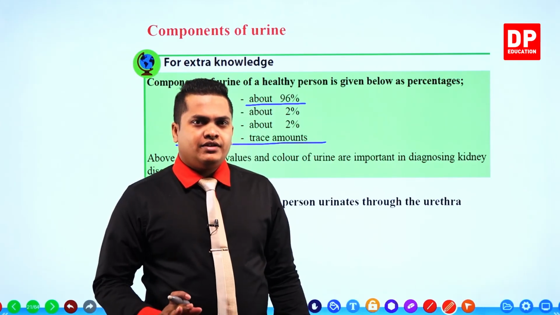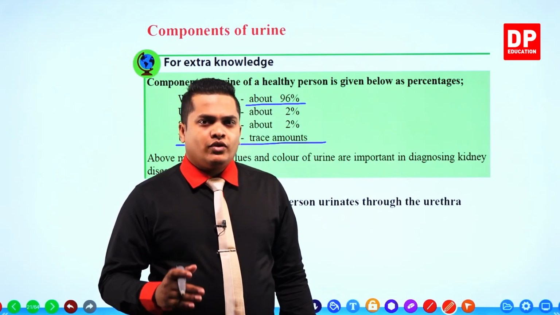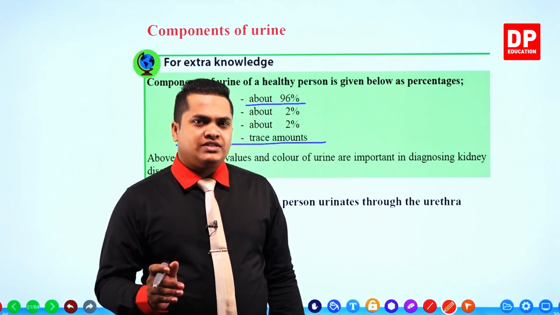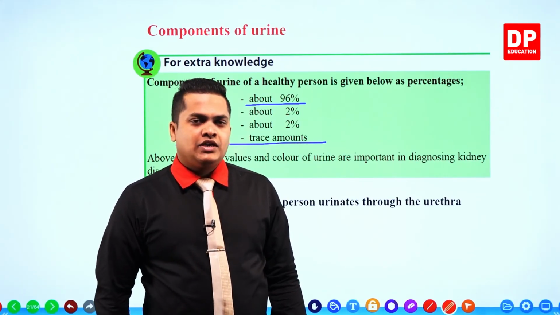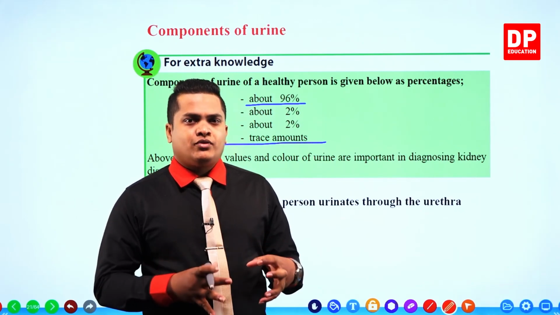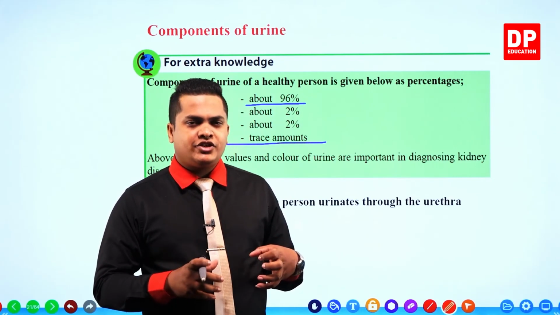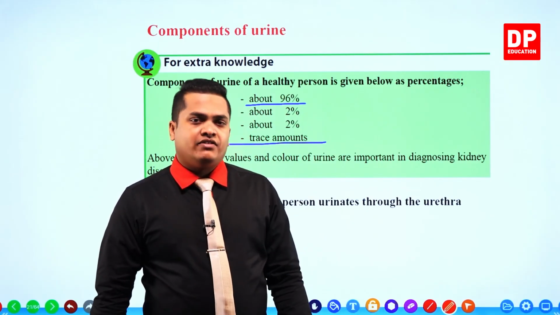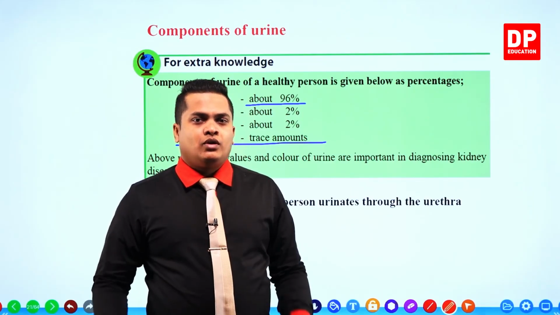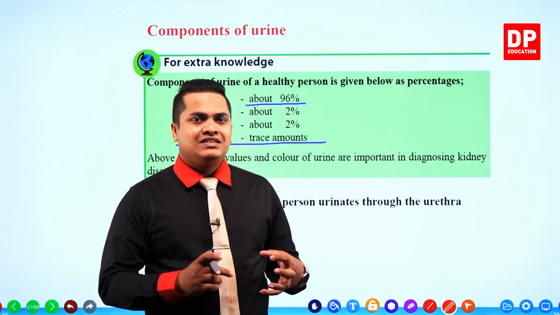So my dear children, now in the next chapter we'll discuss the diseases associated with the urinary system and the kidneys. Okay, so we'll get to know some diseases and disease conditions that are associated with the kidneys and ureters in our next chapter. So I hope to meet all of you in our next chapter.